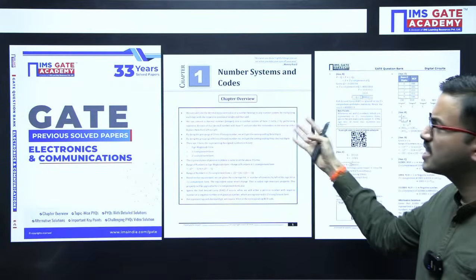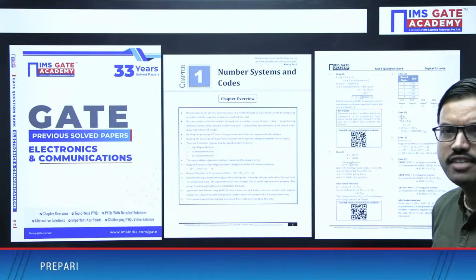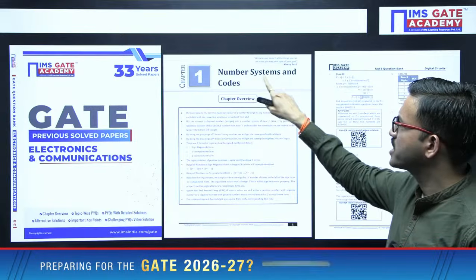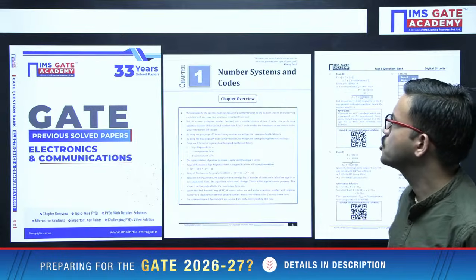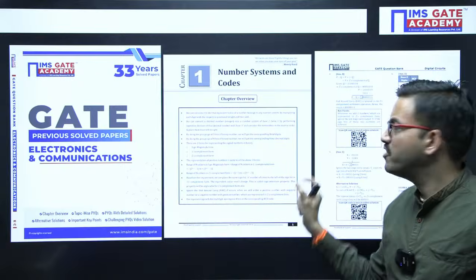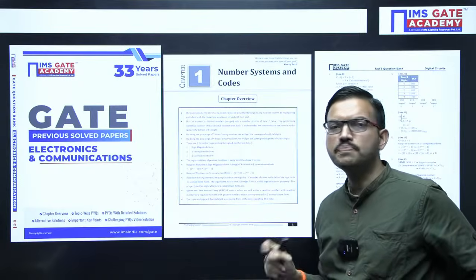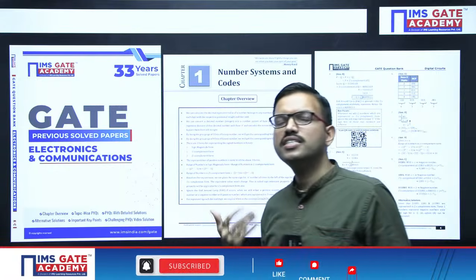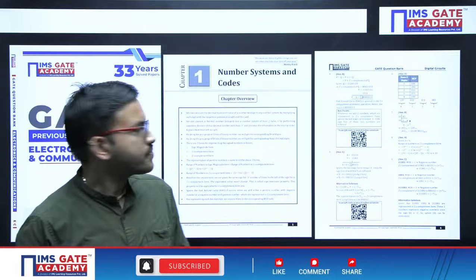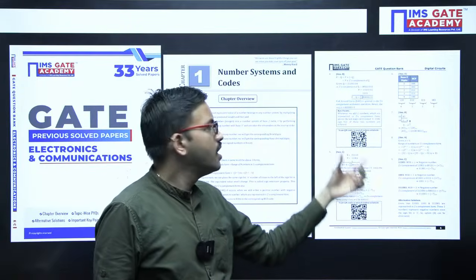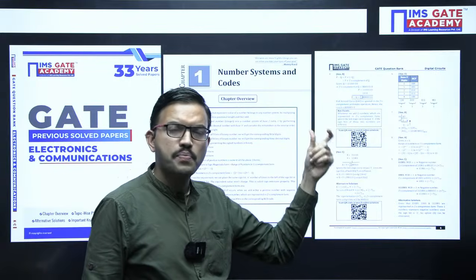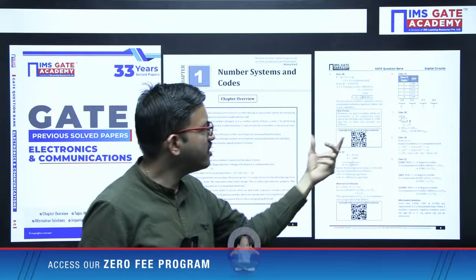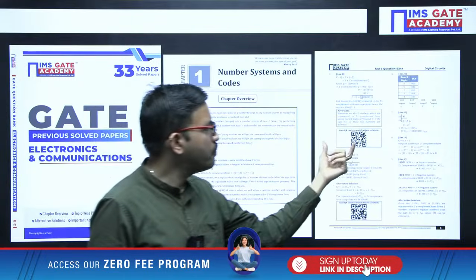Now just see here, sample wise, I hope it is clearly visible. Say for example, with respect to EC, regarding the digital circuits subject, the first chapter, as I mentioned, is number systems and codes. For every chapter, in the beginning we have given a chapter overview. All the important points and formulas, either 1 page or 2 pages based on the chapter length, we have provided. And similarly in the solutions, wherever required, all the important points and note points, we have provided as key points in a box. And even for some of the typical questions, we have provided a QR code.